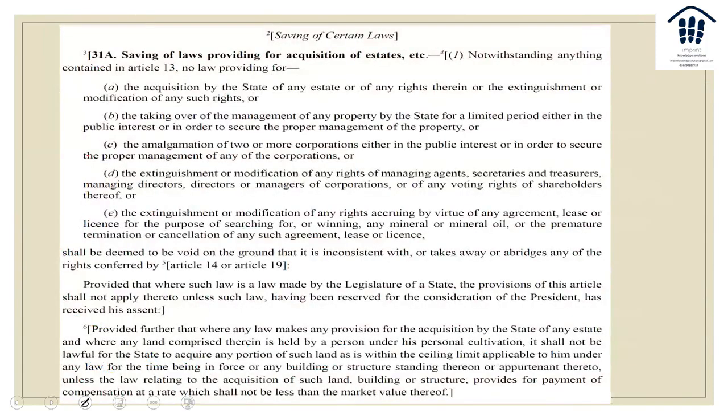This is the exact 31A article, right? In case you want to go through this. So ये क्या exactly कह रहा है? The saving of laws providing for acquisition of estates. So क्या कहता है? The acquisition by the state of any estate of any rights therein or the extinguishment or modification of the rights,